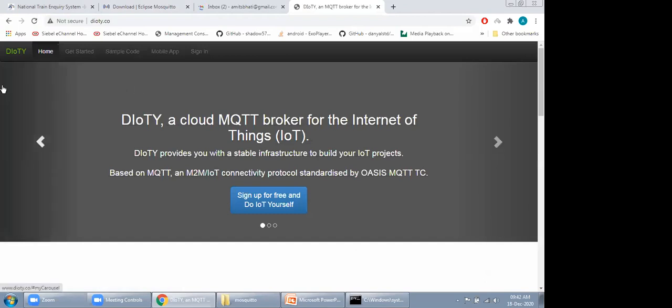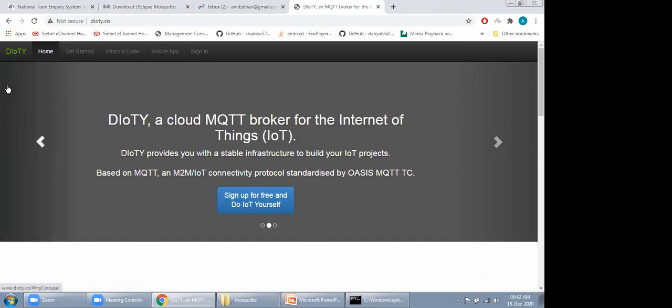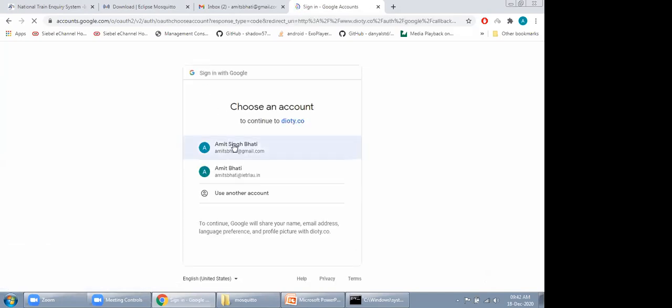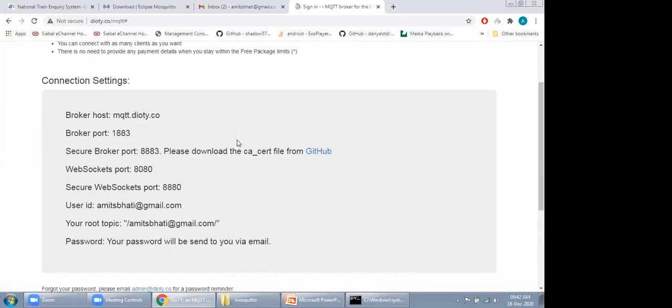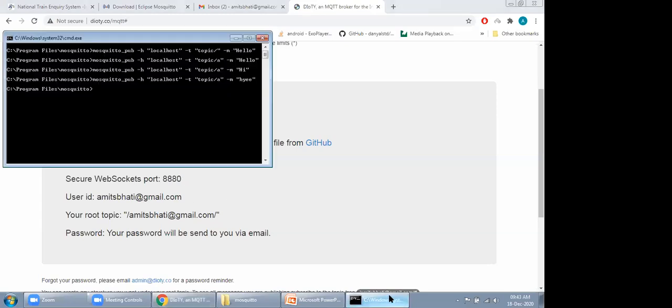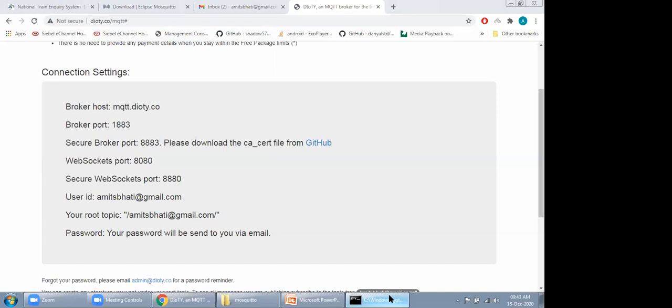So DIOTY is again an open source platform that provides MQTT brokerage service. So just go with that. Click on the sign in button and sign up with your Google account. At the dashboard, you will have the connection parameters like broker host and port number. In that manner, you can post your data or subscribe to all your messages that have been posted over this external third-party server.